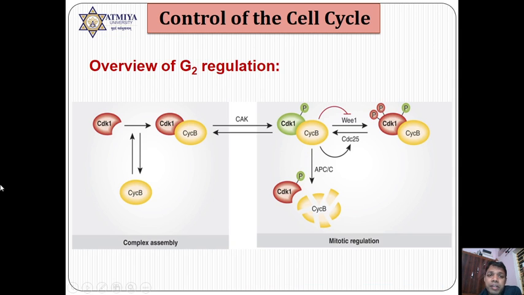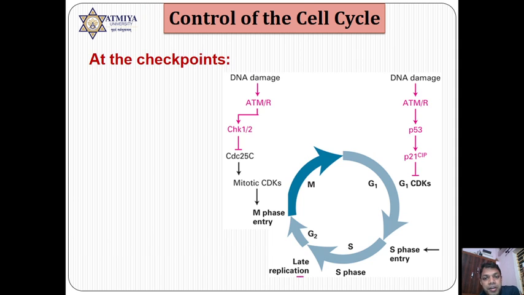The same I have shown in a different diagram here. CDK cyclin is activated, CAK activates them by active phosphorylation. Wee1 is playing an important role by inhibitory phosphorylation. This MPF is inactivated, but at the checkpoint, if everything is fine, then this inhibitory phosphorylation will be removed. These two phosphates will be removed by CDC25. Otherwise, they will remain present as such. If everything is fine, then this CDK cyclin, that is MPF, will be activated and enter into mitosis. In mitosis, they are playing an important role. Later on, the anaphase promoting complex is formed and cyclin B is degraded.